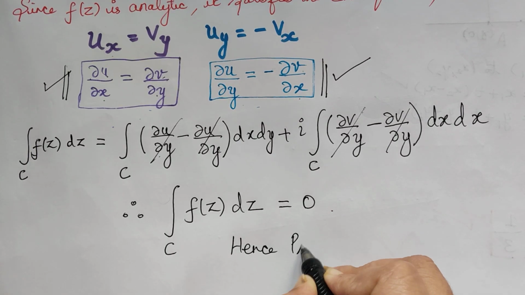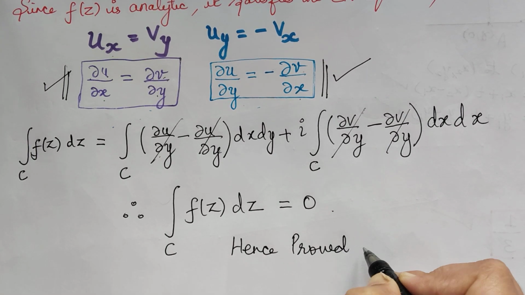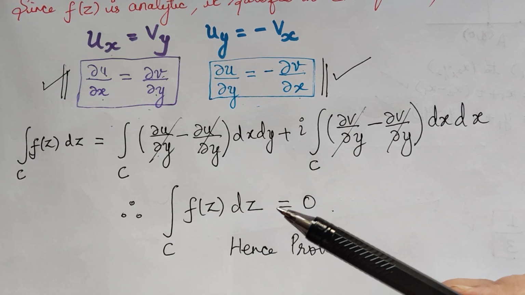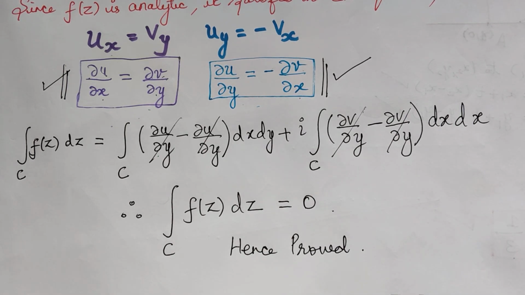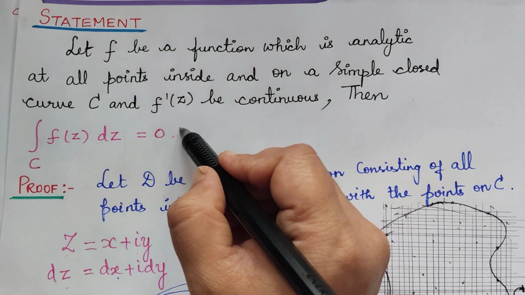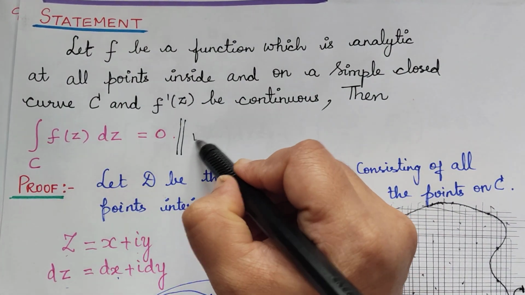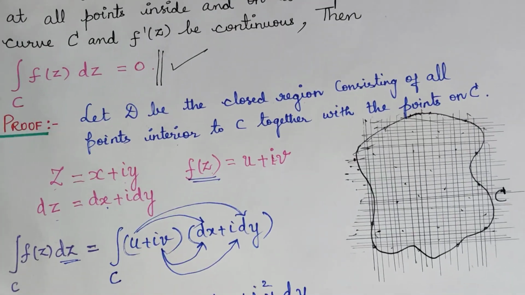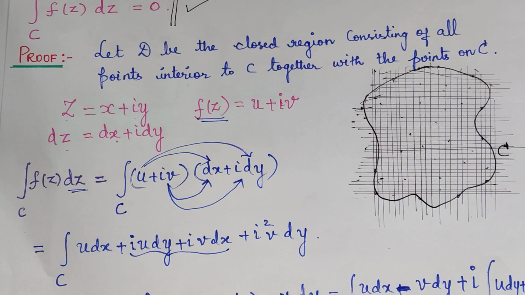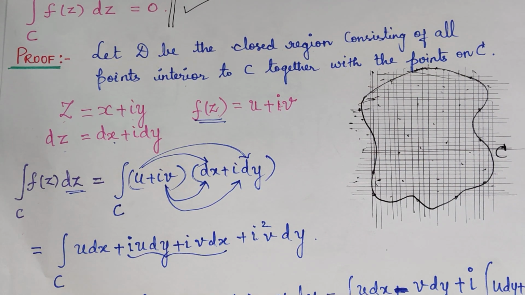I hope you have understood how to prove Cauchy's theorem when the function f is analytic and f dash of z is continuous. So we are done with the proof of the theorem that integral over C f of z dz is equal to 0.